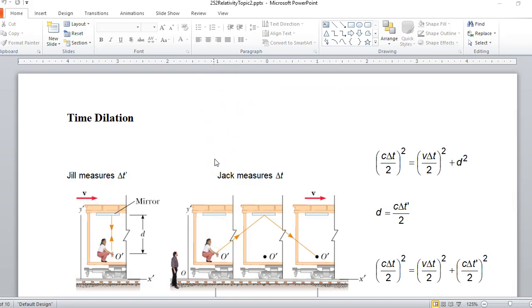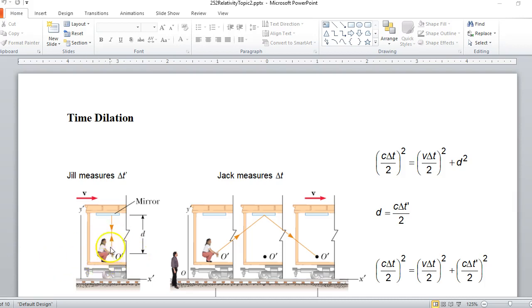The ones I want you guys to be responsible for and concentrate on are time dilation and length contraction. Here's a way to derive what we call the principle of time dilation. You'll see in the next video, topic 3, there's a more formal way to derive this also. But here's a little thought experiment. Einstein loved thought experiments, and he liked to put people on trains, since trains were really popular at that time. We're going to update this though and give the person in the train a laser pointer.